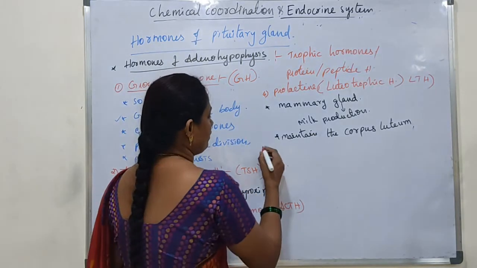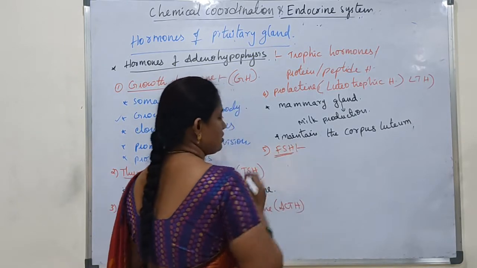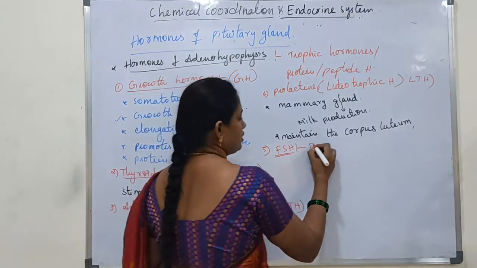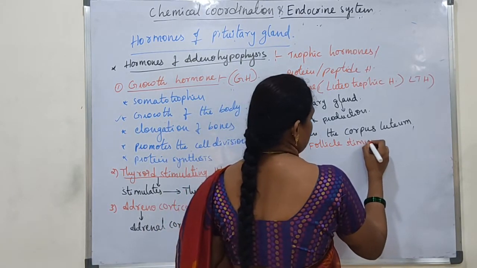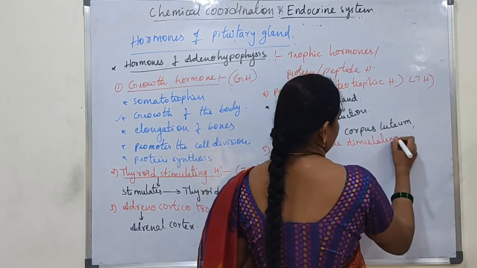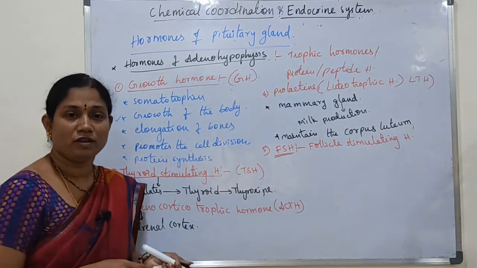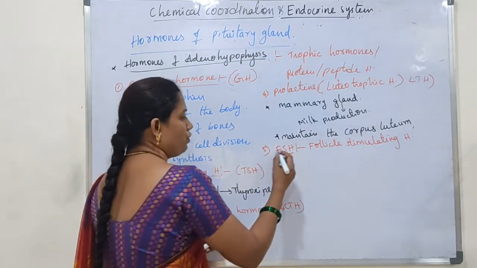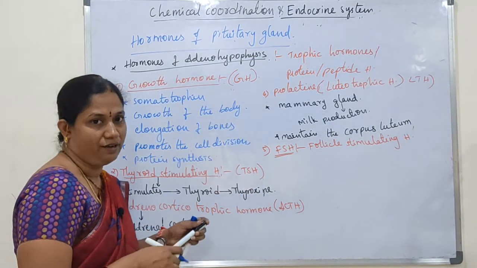Next, FSH hormone, follicle stimulating hormone. This one shows different effects in males and females.